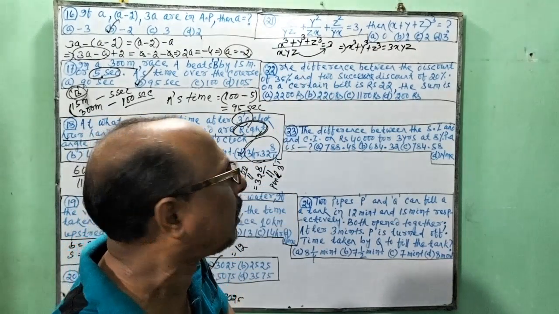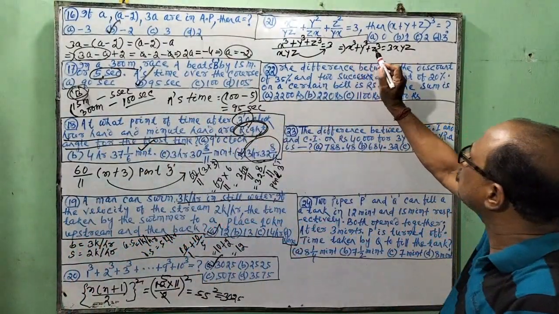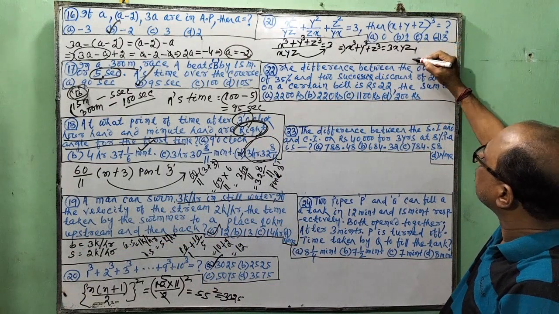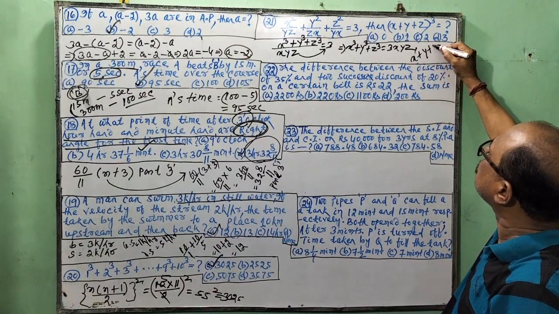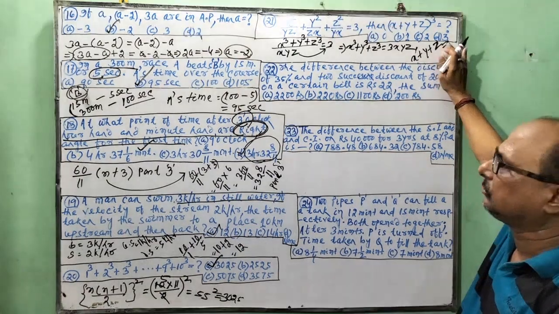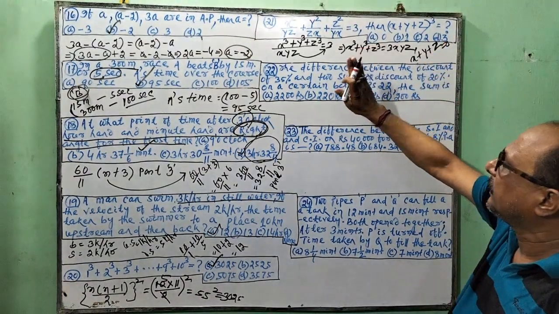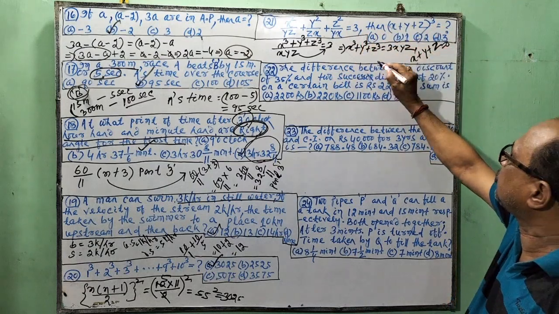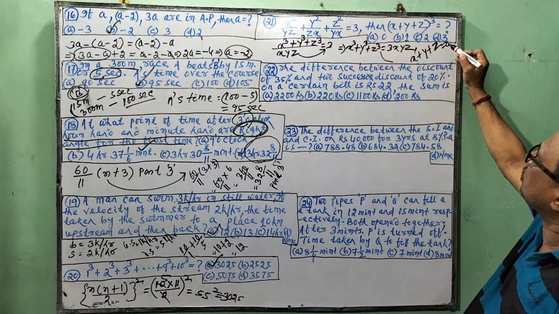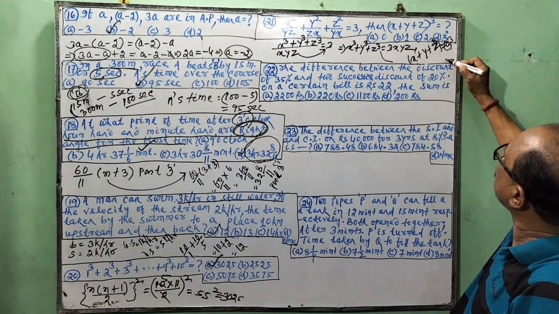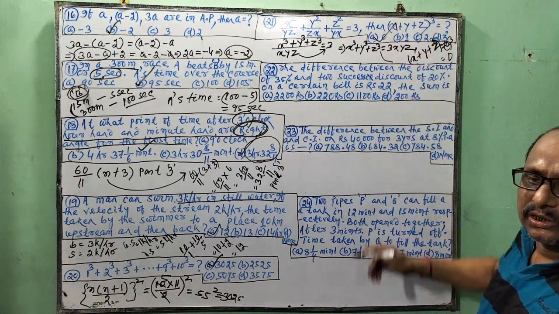So you just remember, if x cube plus y cube plus z cube is 3xyz, then x plus y plus z is 0. If x plus y plus z is 0, then it is possible x cube plus y cube plus z cube is equal to 3xyz. So from this we come to x plus y plus z is equal to 0. If you cube this, 0 cube is also 0. So the answer is 0.